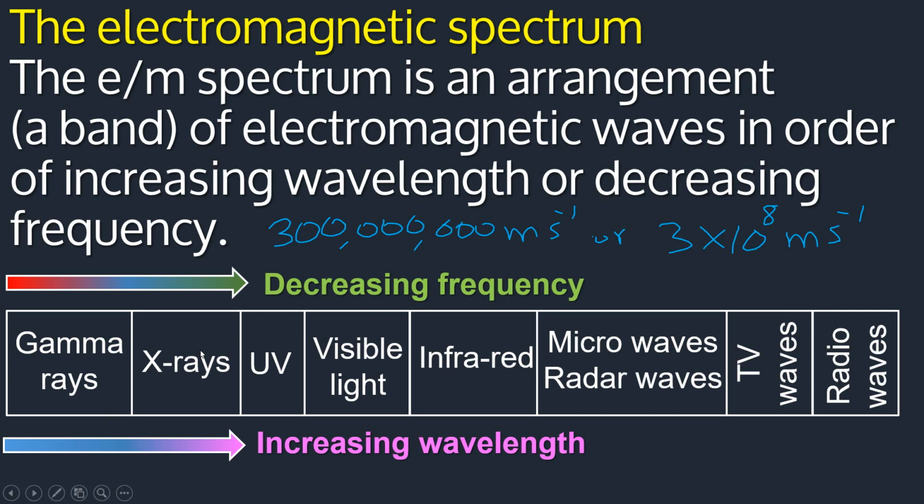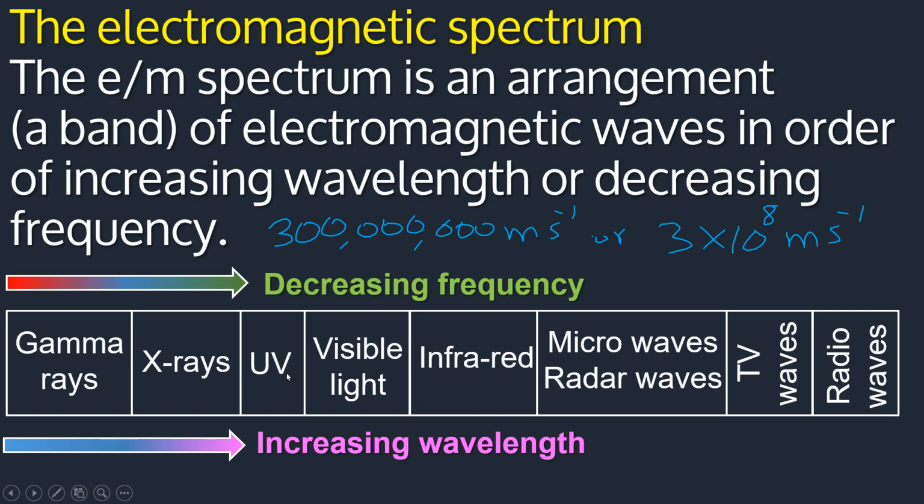Now remember, the shorter the wavelength and the higher the frequency, the greater the penetrating power and the greater the energy the electromagnetic wave carries. Okay? So you have to know gamma rays and X-rays can damage body tissues, so you have to be very careful.